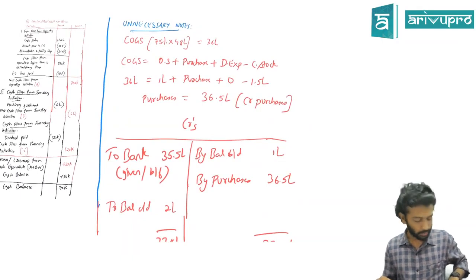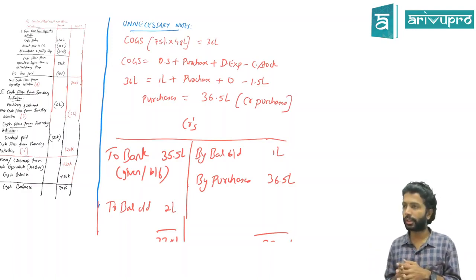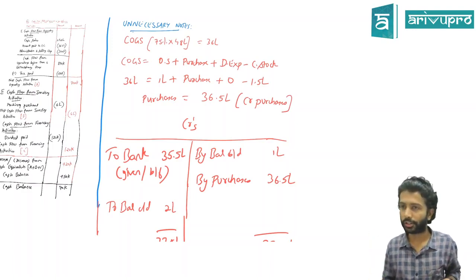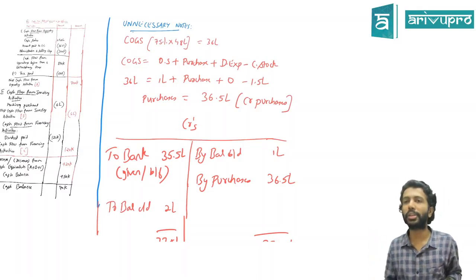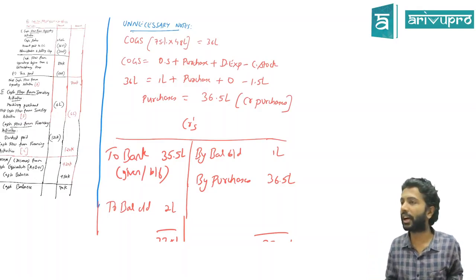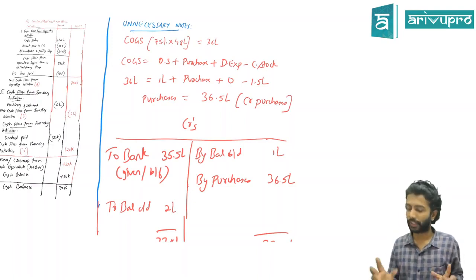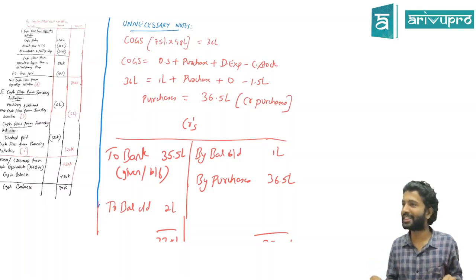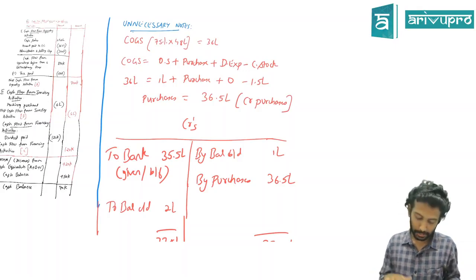So we don't have much time to solve an indirect method problem. We'll just write some notes about it. If possible, understand what those notes are and then take it up in tomorrow's session. So with this, direct method is done. All the remaining problems are indirect method, and more often than not, indirect method is what gets asked in your examination, because direct method is very simple. Cash flow statement is supposed to give you some thrills, and direct method doesn't offer that much thrill. Hence we go for indirect method.